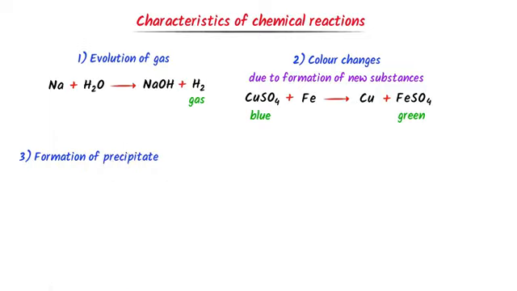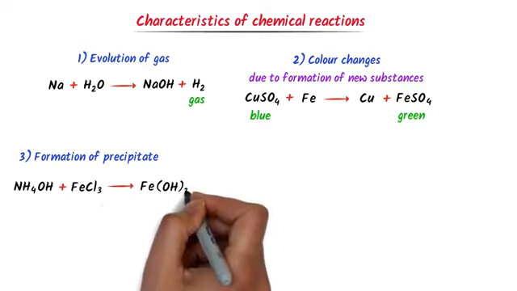Thirdly, formation of precipitate. And we usually use the word PPT for precipitate. When we add a few drops of ammonium hydroxide to aqueous solution of iron chloride, brown precipitate or brown PPT of iron hydroxide is formed.